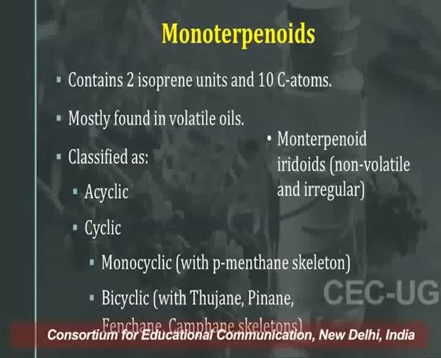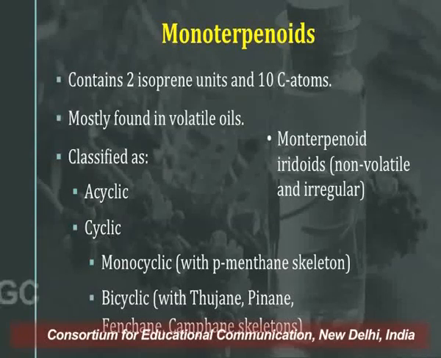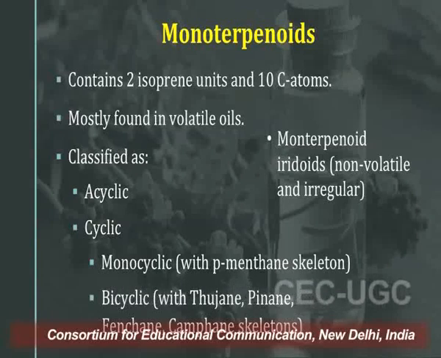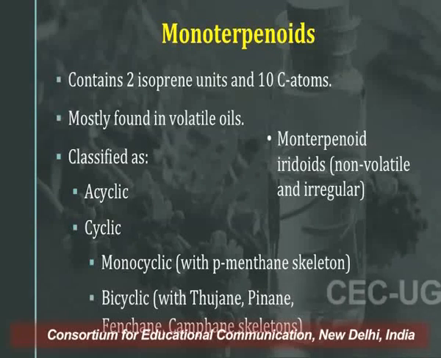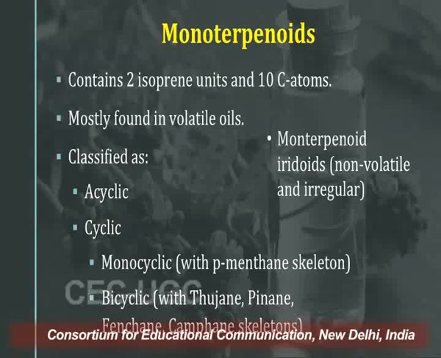Coming first to the monoterpenoids. As we have seen, they contain 2 isoprene units and therefore have 10 carbon atoms. As we have already discussed in the previous lecture, the majority of volatile oils have monoterpenes as their major components. Now, these monoterpenoids can further be classified on the basis of structure, whether acyclic or cyclic. Likewise, monoterpenoids are also classified as acyclic monoterpenoids and cyclic monoterpenoids.